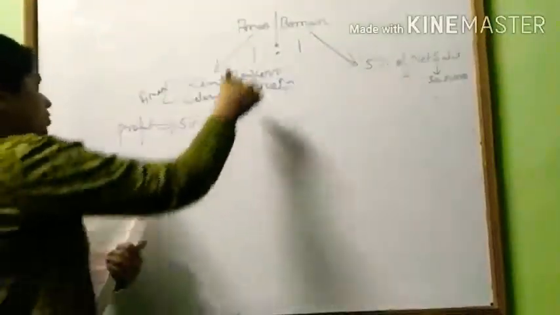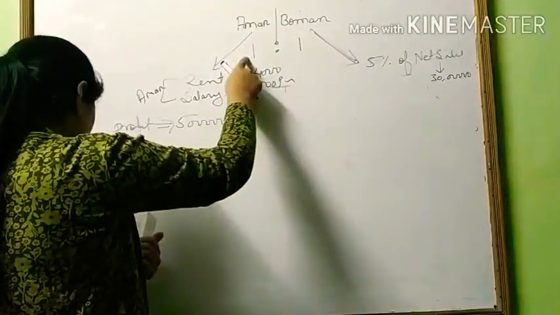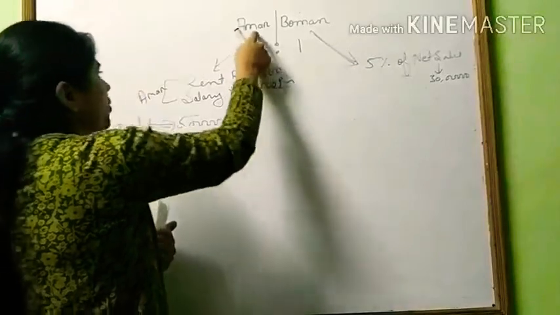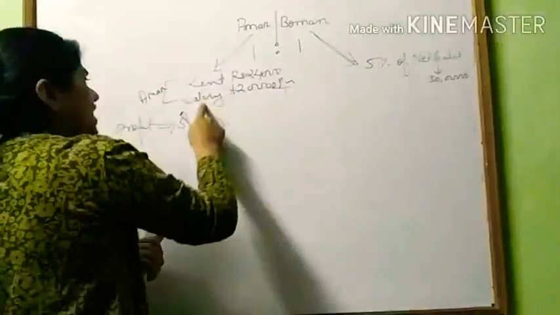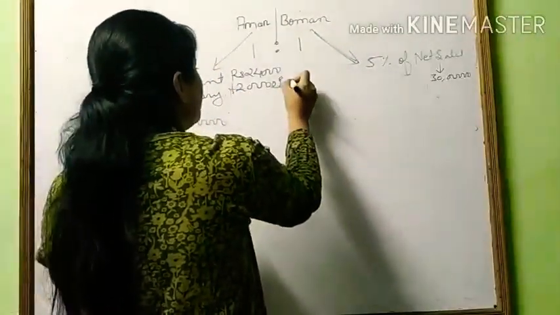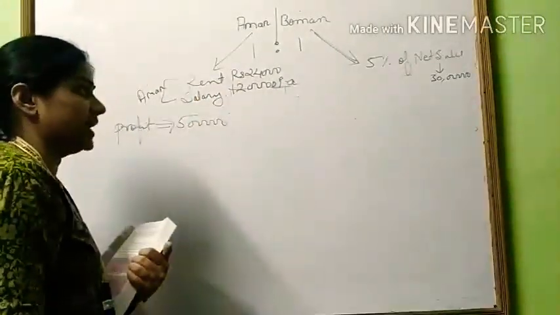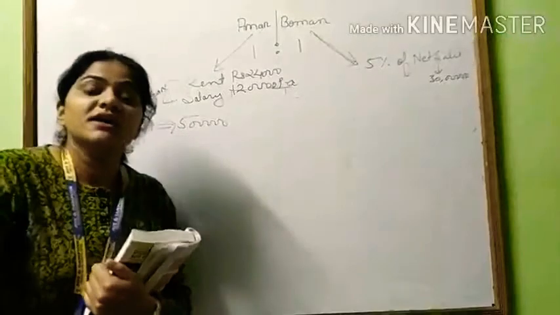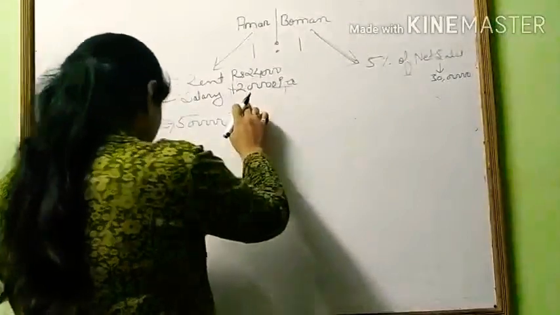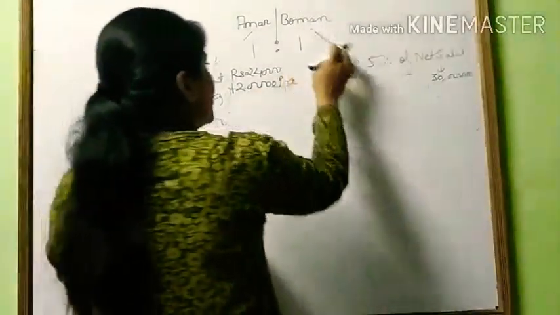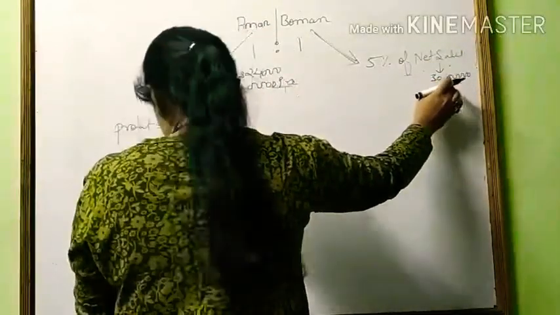Now we read the question. Aman and Boman are two partners in a firm sharing profit and losses equally. Business is being carried on in the property owned by Aman, who is demanding rent of rupees 24,000. Aman is to be allowed a salary of 1,20,000 per annum. This is the whole year's salary. If salary is given per month, then you have to convert it to per annum, because the profit and loss appropriation account is prepared yearly. Boman is to get commission of 5% on net sales, and net sales is 30 lakh.